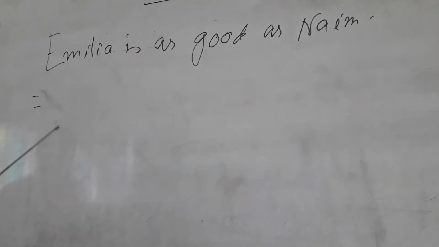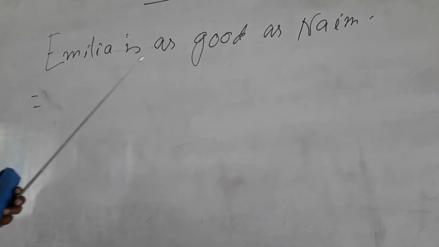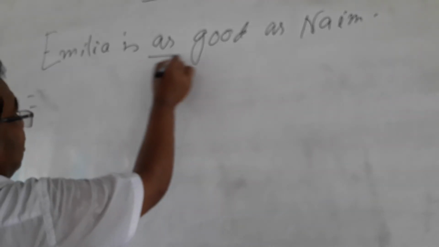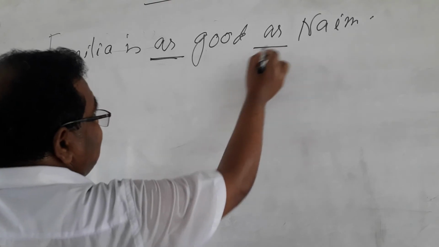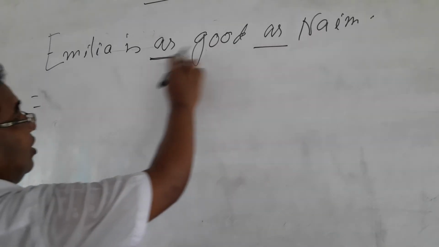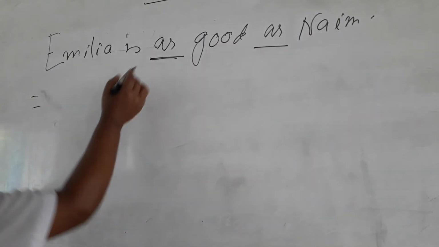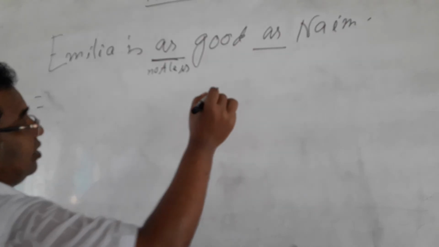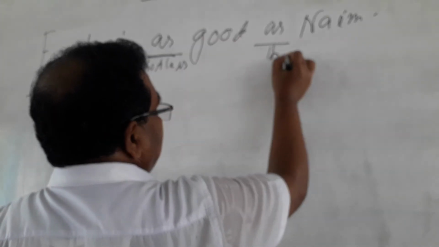Look at the sentence, my dear students. Emilia is as good as Naim. If you see this kind of sentence, there is as, this is the first as and this is the second as. If you see the first as, in exchange of the first as, you can write not less. And the second as, then than.